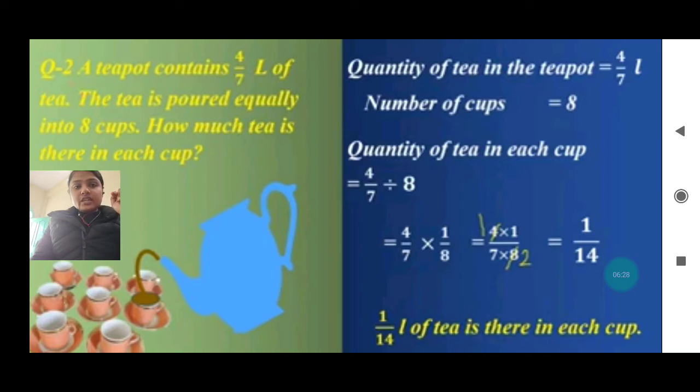See, whenever we are doing the division, we always change the sign of division into multiplication, and whenever the sign of division changes into multiplication, the second fraction gets reciprocal. Reciprocal means the numerator will become the denominator, and the denominator will become the numerator. This you will keep in your mind. Do not get confused between multiplication and division. If division is done in the same way as multiplication, it will be wrong, my dear. First you will have to do the reciprocal and then only you can proceed ahead.